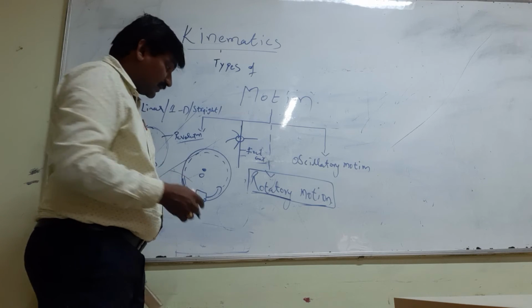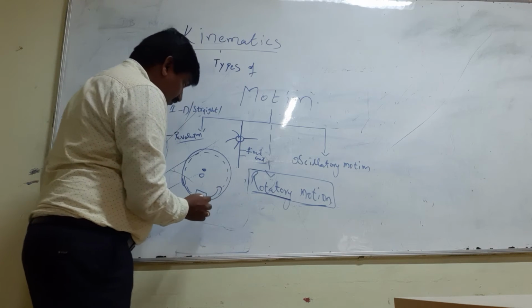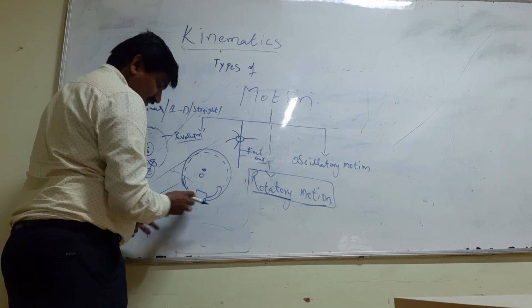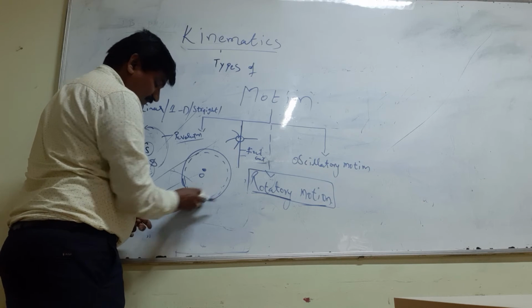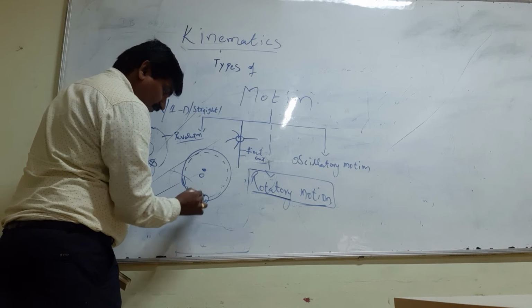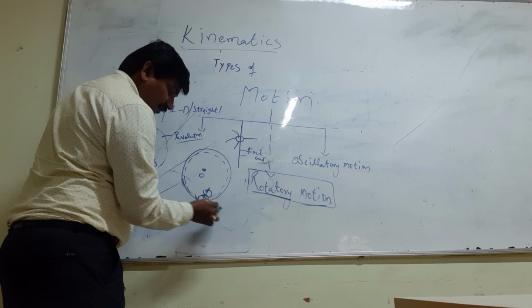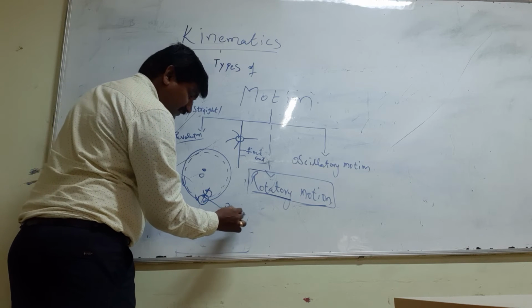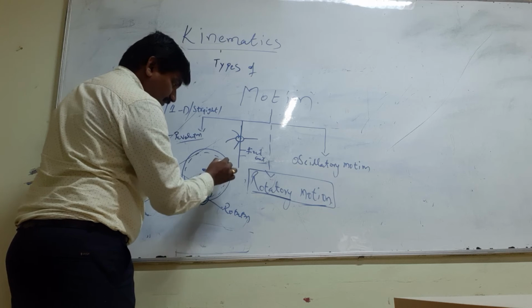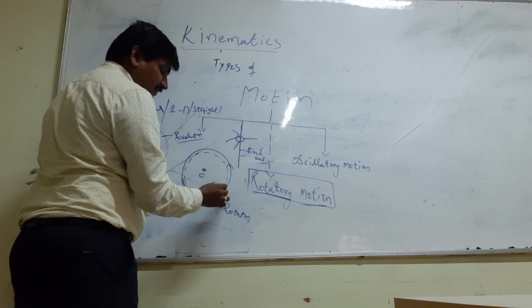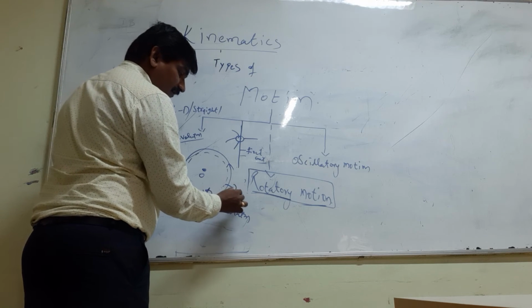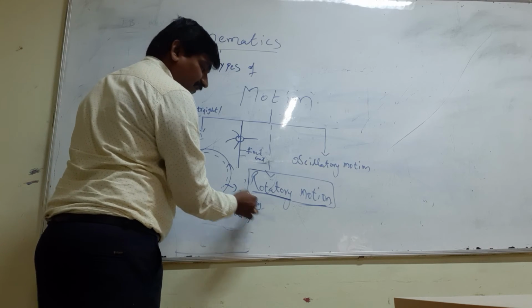About its own axis, we call it rotation. If the same object is moving about another point, it is called revolution.